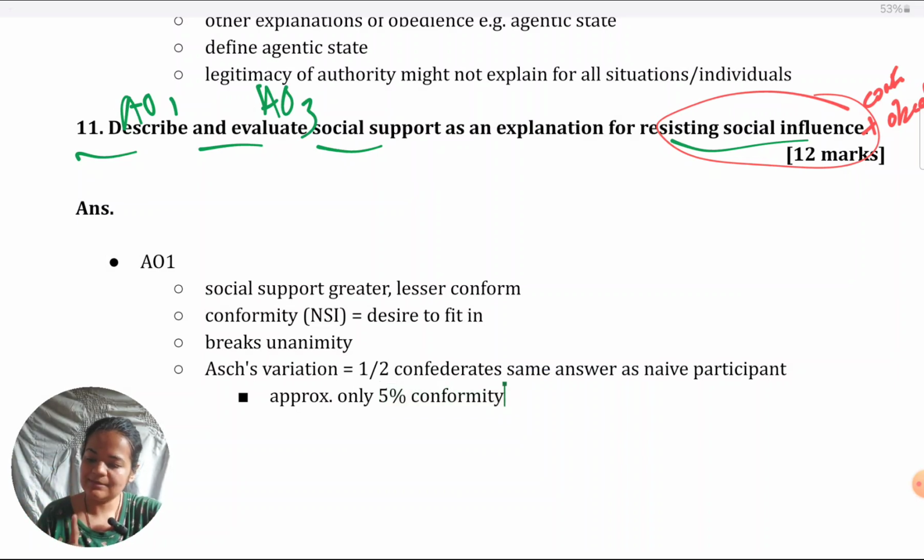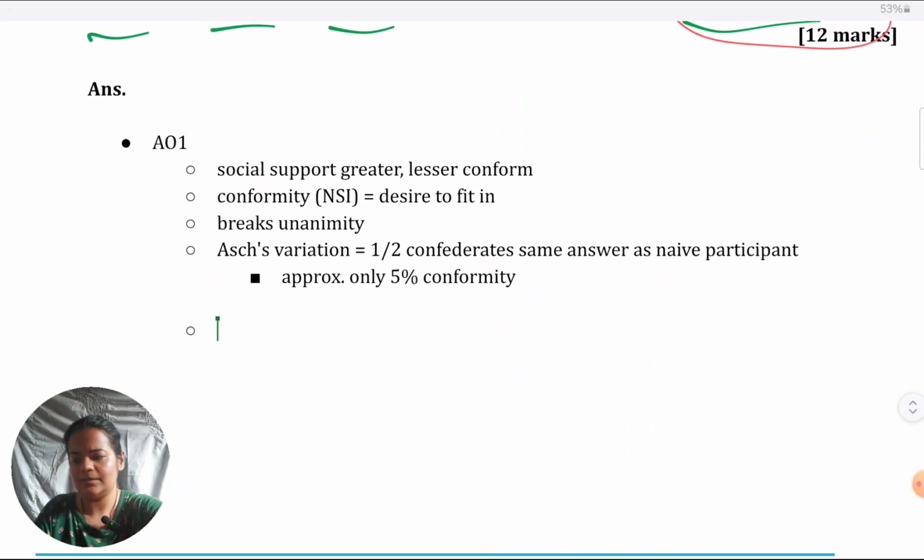If you want to reserve this study for the evaluation bit, because there you want to use this as empirical evidence, well and good. Then, like I said, you could just give the reasoning or the explanations in the second and third point, and this one you can keep for evaluation. Very similar structure we can give for obedience.